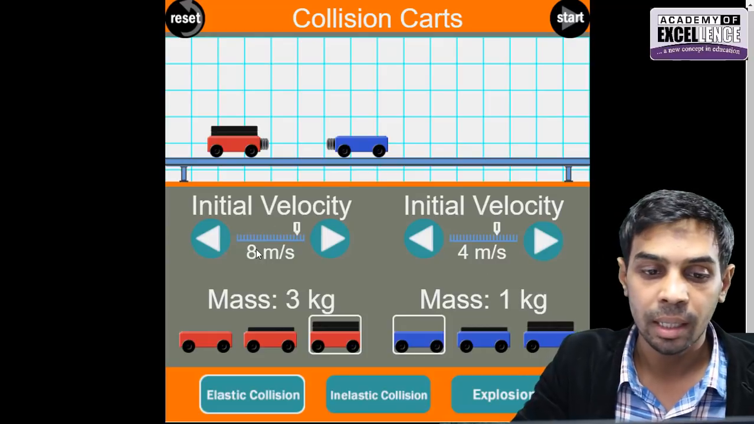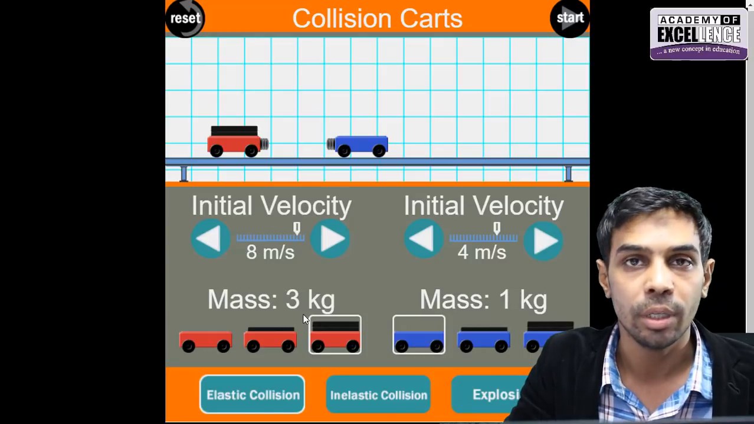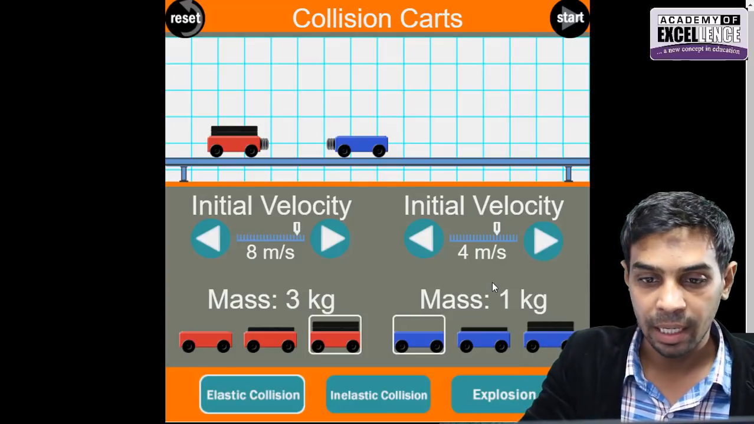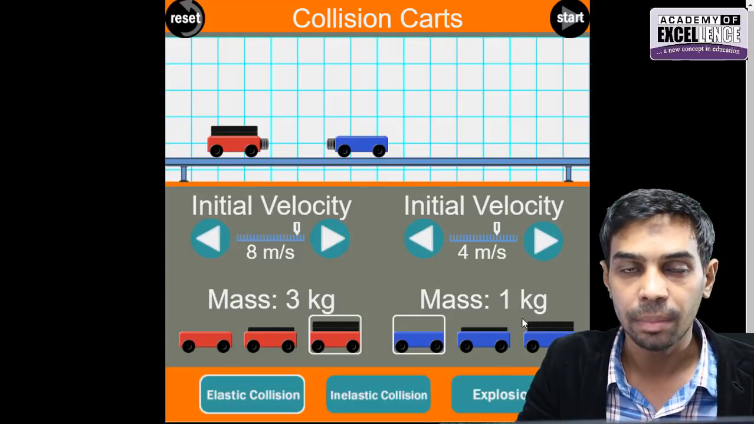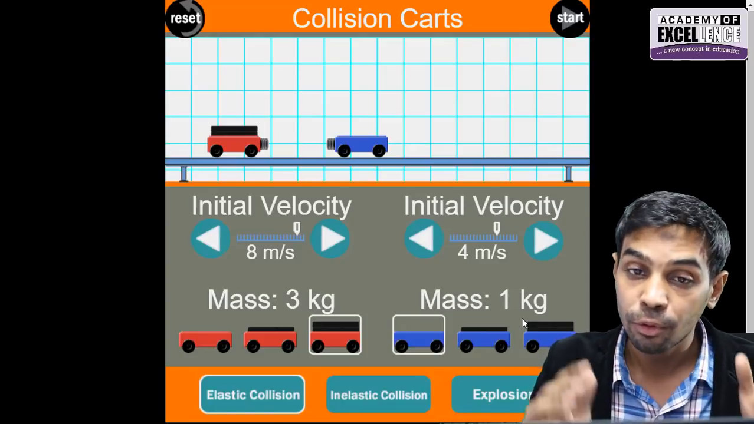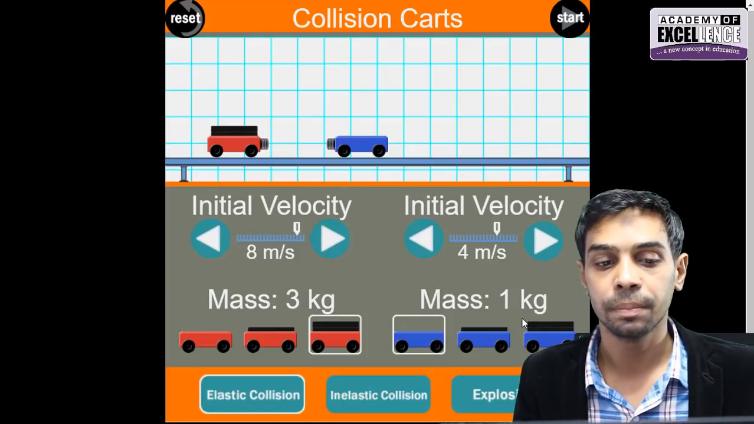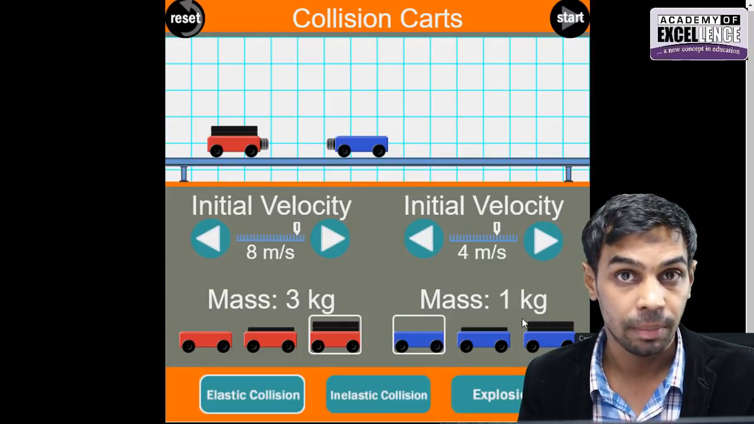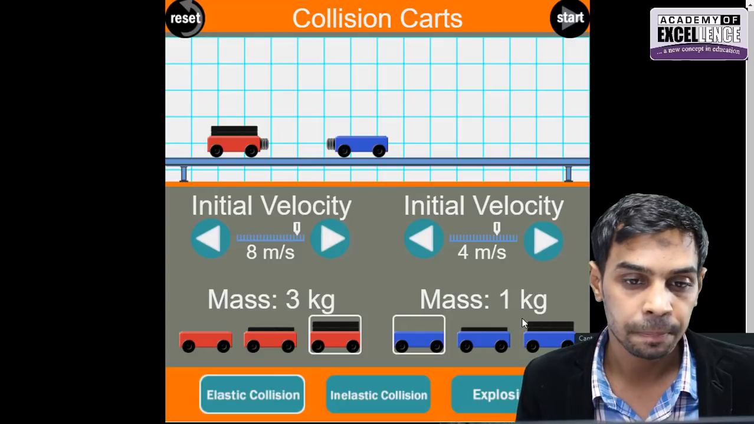That should click in your mind, that is going to be 8 times 3, that is 24 kg meter per second. For the second body it is going to be 4 times 1, 4 kg meter per second. Okay, now what about the total momentum before collision? It's going to be 24 plus 4, that is 28 kg meter per second.